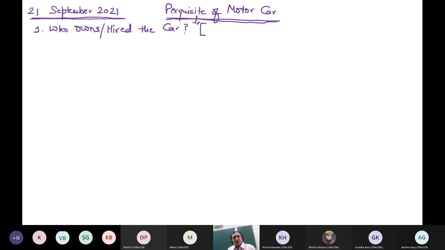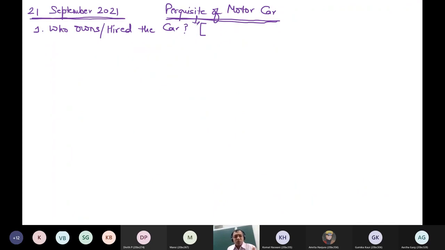In big companies, there is a requirement of thousands of cars. So not every company purchases the car. They take the car on hire charges, so as to save themselves from the regular maintenance and expenses of the car. So entire responsibility lies with the person who owns the car then. Just like in big hospitals, you don't find ambulances which are owned by the hospitals. They take the ambulance on hire charges.